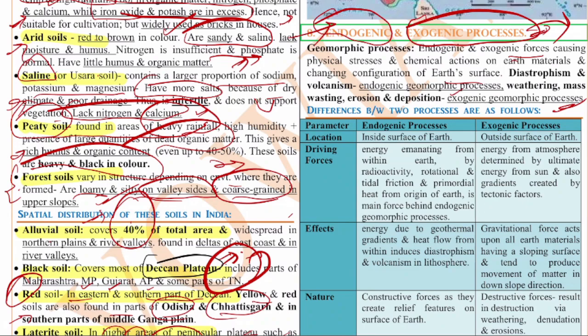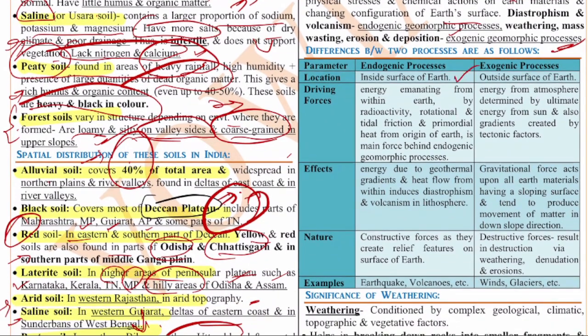So the difference between them, if you see, endogenic are those which occur inside the earth, exogenic are the processes which occur outside. Whatever weathering happens outside, whatever effects of the wind, sun, all these things are the exogenic process. But inside the earth, because of the plate movements, because of the shift in the plates, because of the lateral movements, because of the volcanism, whatever happens in the earth's interior, that is called the endogenic process.